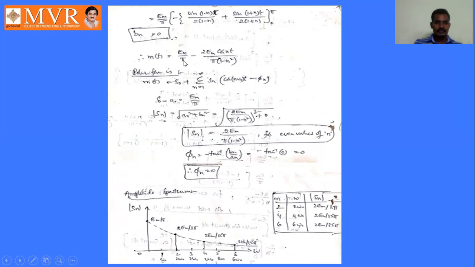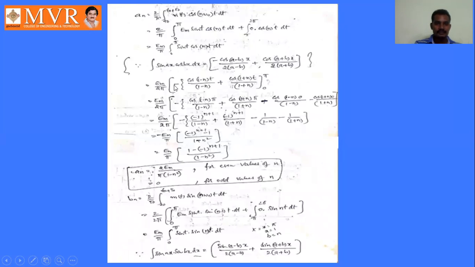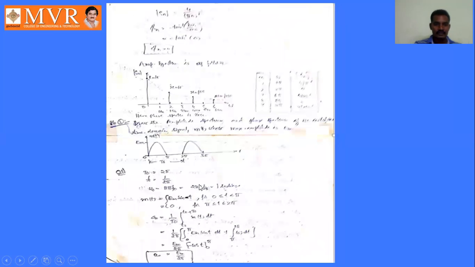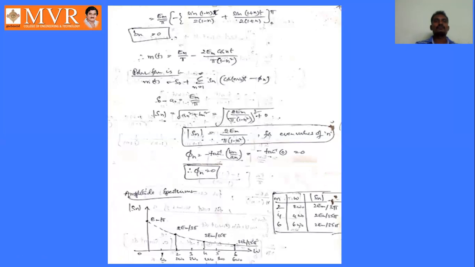So a naught is Em by pi, and an value is 2Em by pi into (1 minus n square) for even values of n, and it is 0 for odd values of n. Substituting these values in that expression, we get Em by pi minus 2Em by pi into (1 minus n square) cos n omega naught t. Here omega naught value is 1, so this is the m of t value.